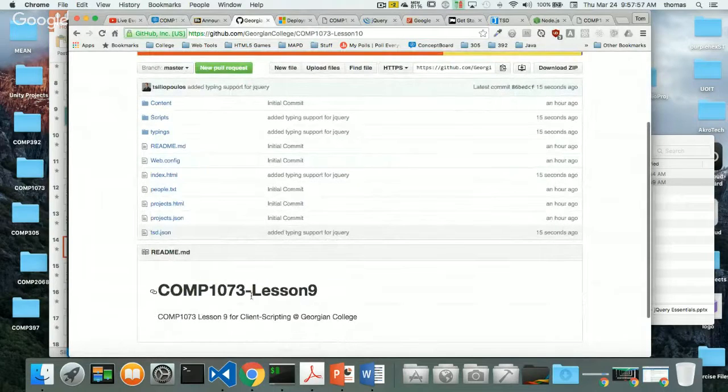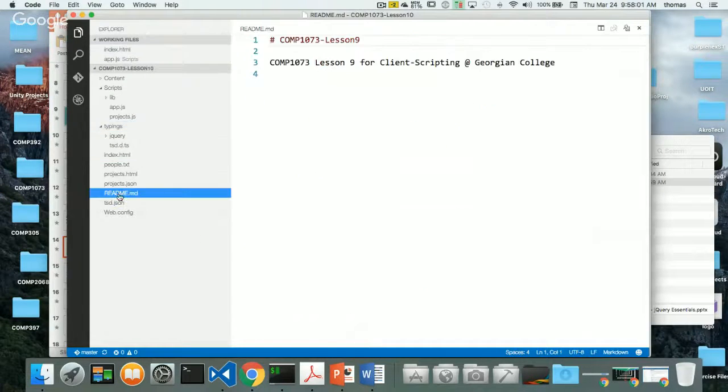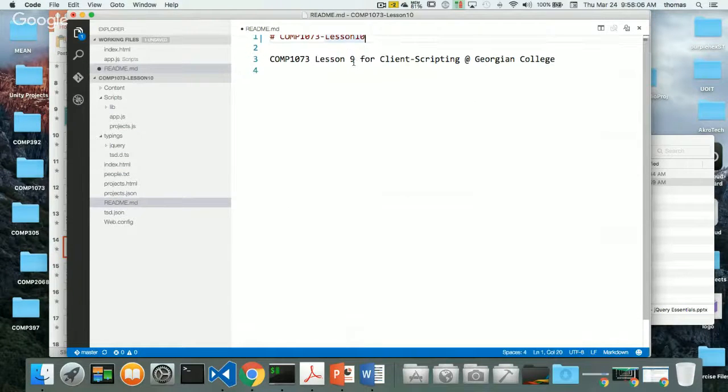Oh, this is wrong. I've got to change that README file. Hold on a second. I forgot. It's my README file, and this is for lesson 10, lesson 10 for client-side scripting at Georgian College. The topic that we're talking about today, of course, is jQuery essentials. So that's updated my README file.